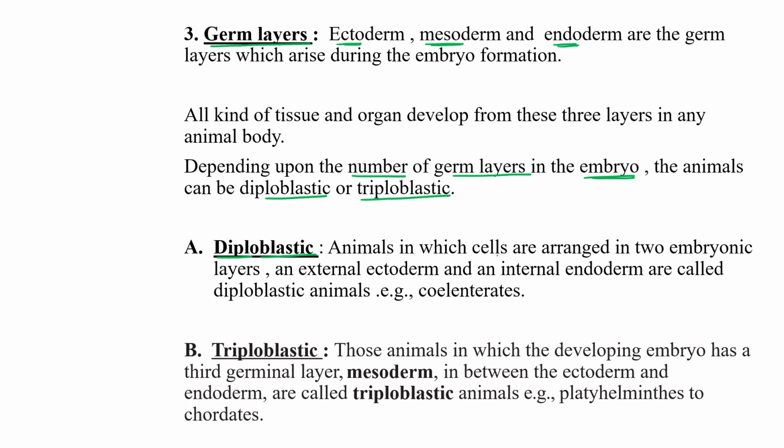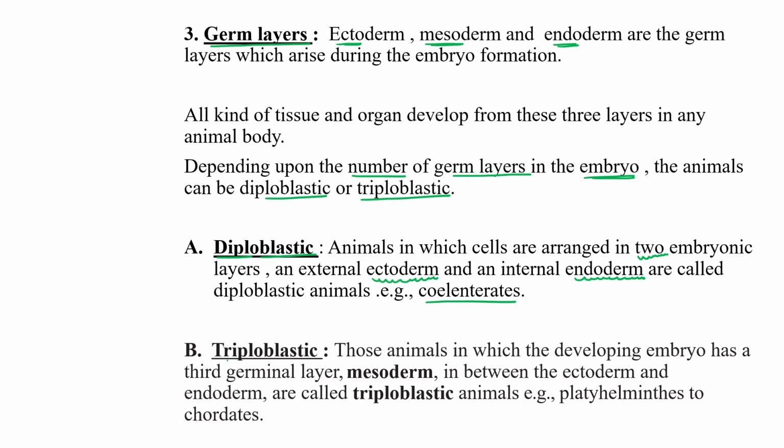Animals in which cells are arranged into two embryonic layers, an external ectoderm and an internal endoderm layer, are called diploblastic animals, like Coelenterata. Coelenterata has two types of layers, ectoderm and endoderm.